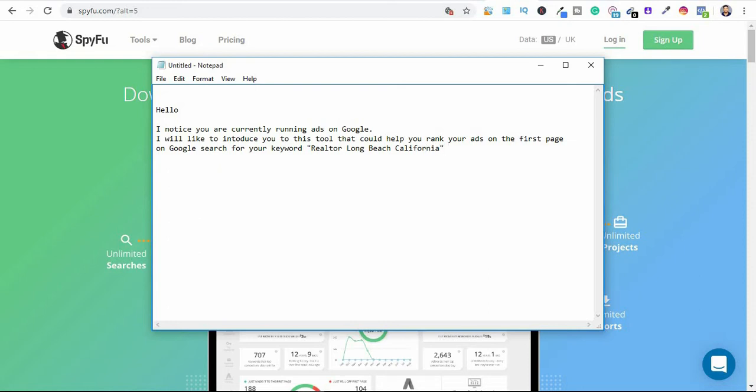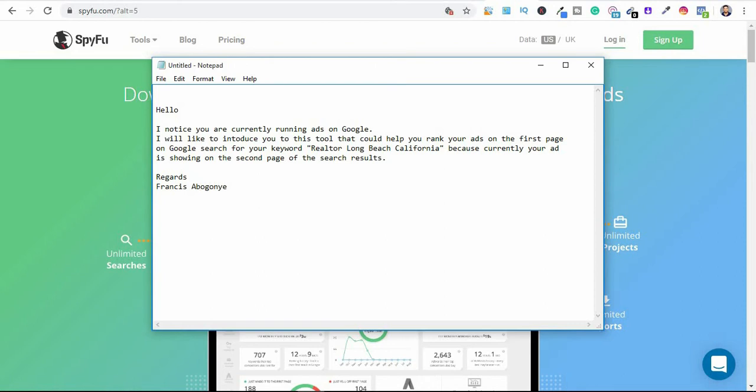Because currently your ad is showing on the second page of the search results. Regards. You can just say regards, and you can put your name right here.